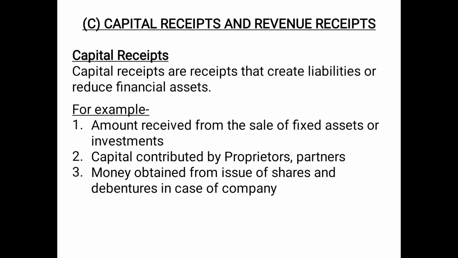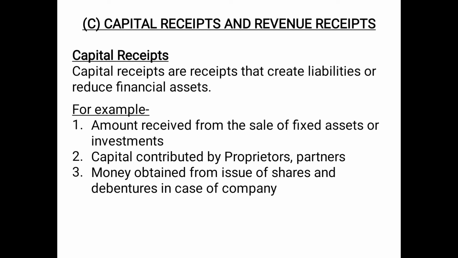Then capital receipts and revenue receipts. So capital receipts are receipts that create liabilities or reduce financial assets. Any type of money received by a business because of which there is an increase in liability or reduction in financial asset, that will be treated as capital receipt. For example, if a business has taken a loan, then no doubt the money will be received, but it is giving rise to a liability because you are taking a loan. So therefore it will be treated as capital receipt.